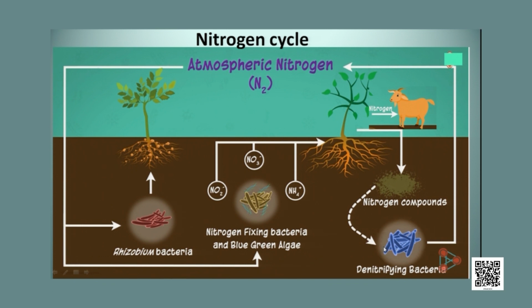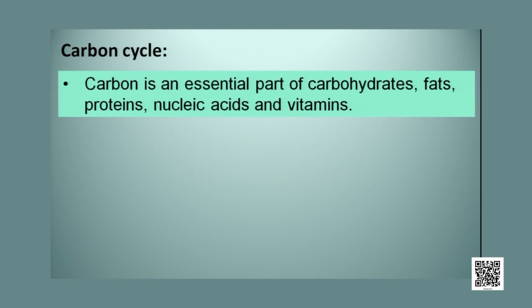So friends, now we will go to the carbon cycle. Carbon is an essential part of carbohydrates, fats, proteins, nucleic acids and vitamins. It is an essential part of many nutrients, you can see. And carbon is found in various forms on the earth. And what are the forms?